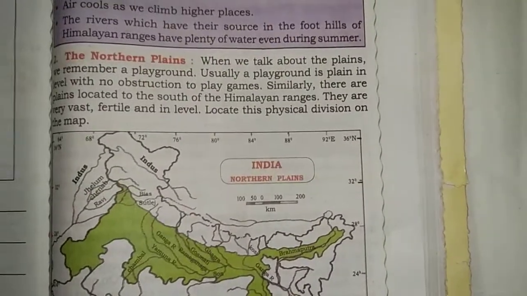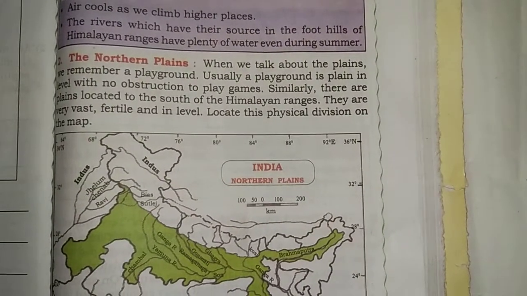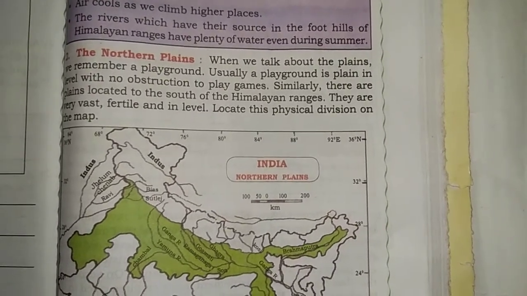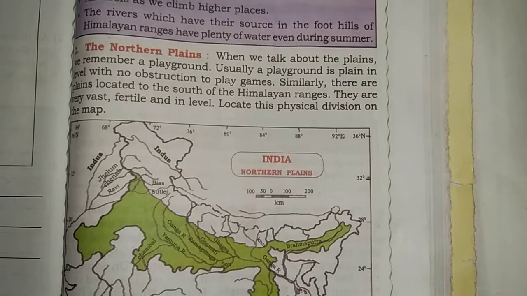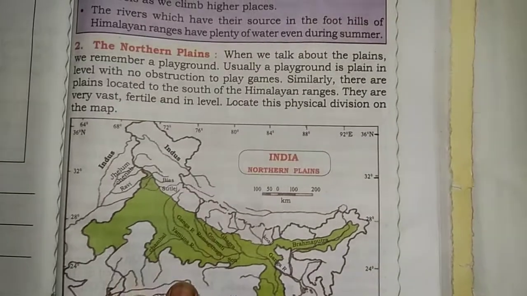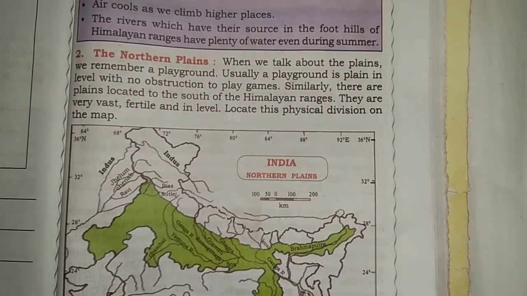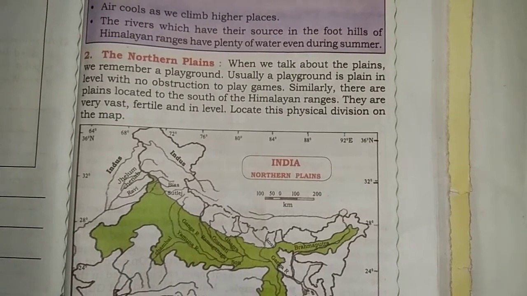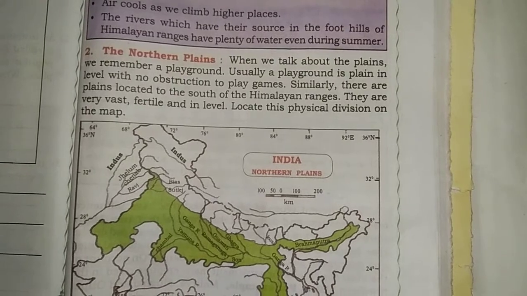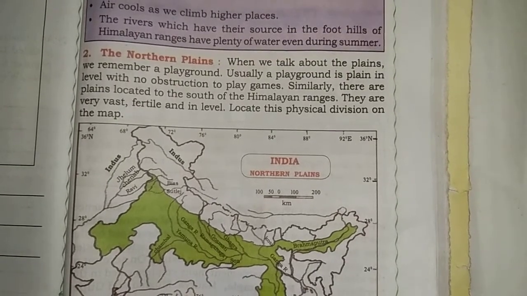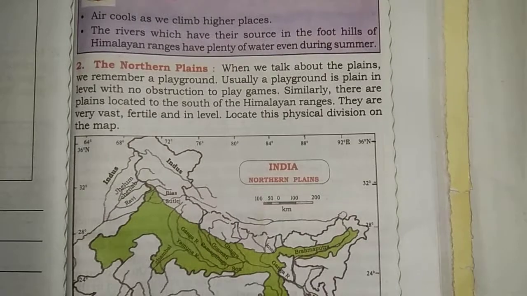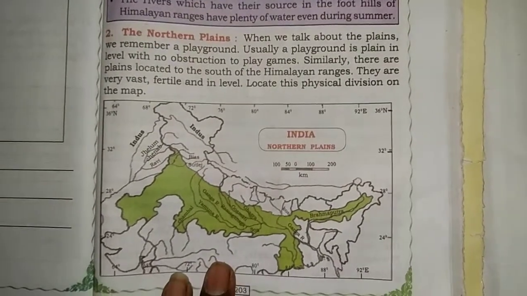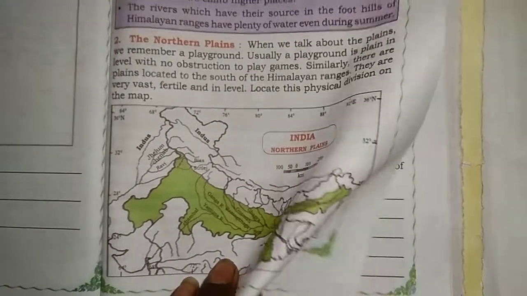I will once again repeat it. When we talk about plains, we should remember a playground. Usually a playground is in a plain, in level with no obstruction to play games. Similarly, there are plains located to the south of the Himalayan ranges. Here northern plains are located to the south of the Himalayan ranges. They are very vast, fertile, and in level. So look at this physical division on the map.